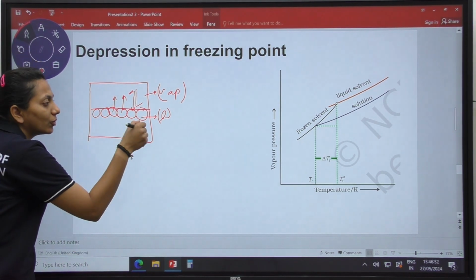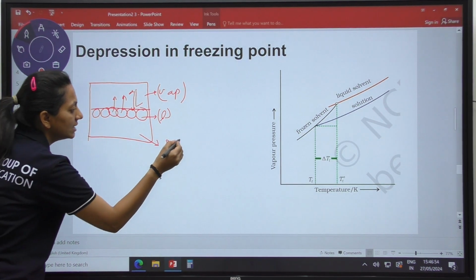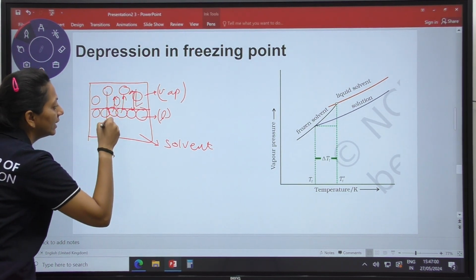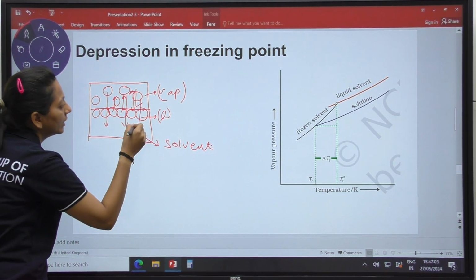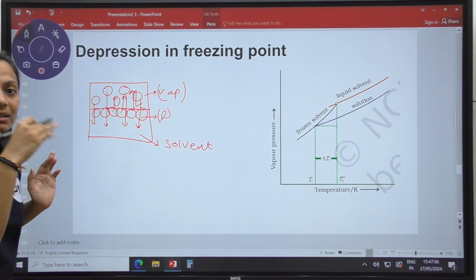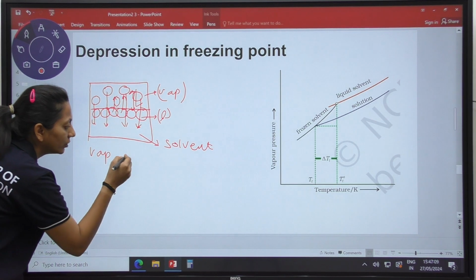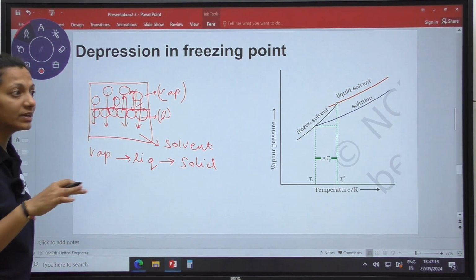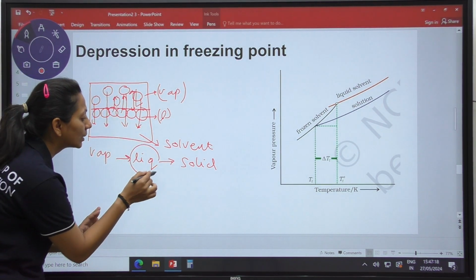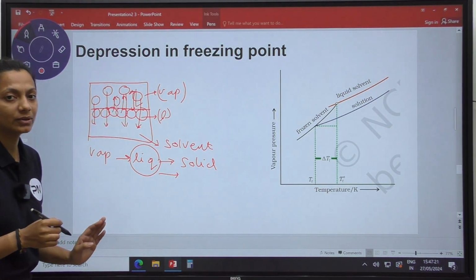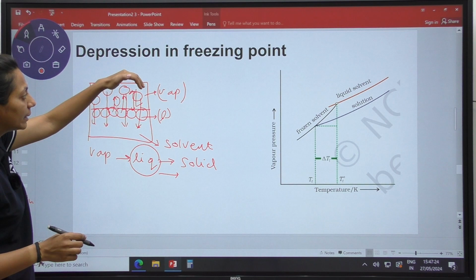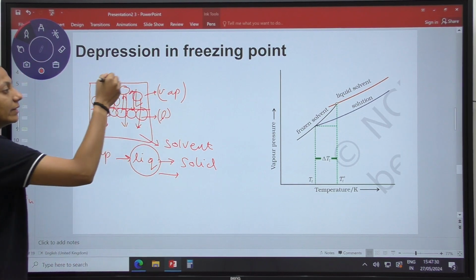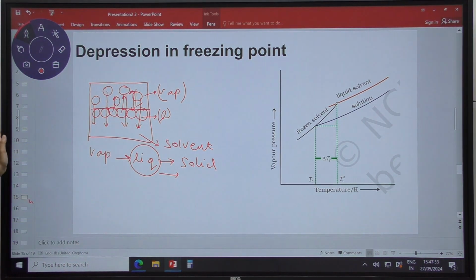Now whenever I want to freeze this solvent, the vapors are first converted into the liquid, and then that liquid is converted into the solid form. That is, we are freezing the liquid into the solid state. This is the freezing process. So the more vapor there is, the more we have to cool it down to freeze.